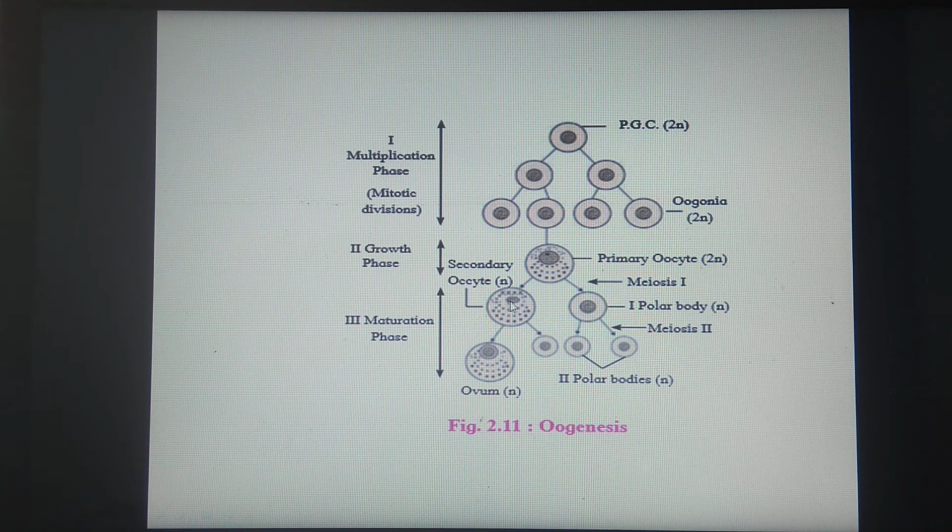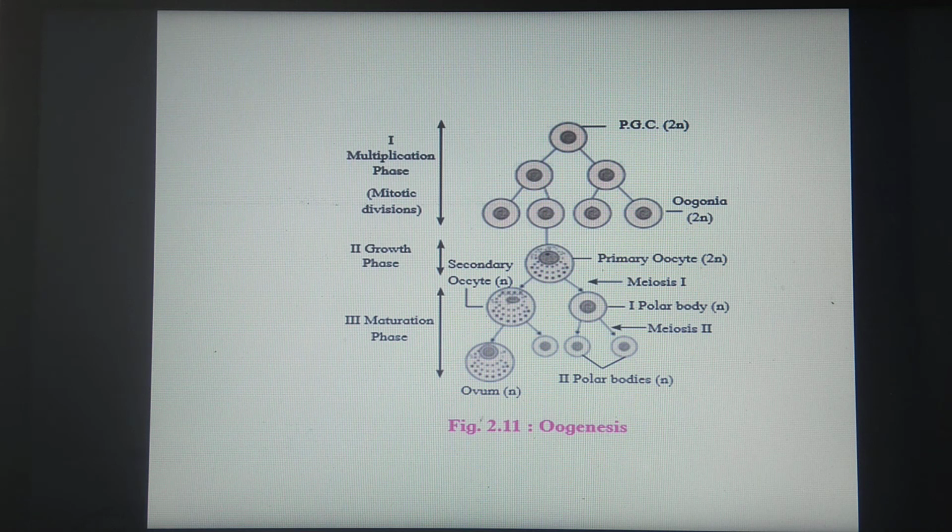This secondary oocyte and first polar body enter the second maturation division, forming an ovum and polar bodies. So these three polar bodies are formed, which will degenerate, and only one ovum, which is functional, is formed. This is the process of oogenesis. In spermatogenesis, if you remember, from one primary spermatocyte, 4 functional sperms are formed. And in females, in the process of oogenesis, only one matured ovum is formed.